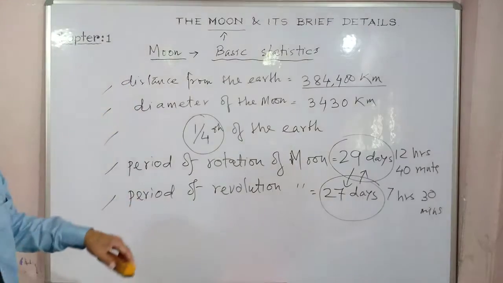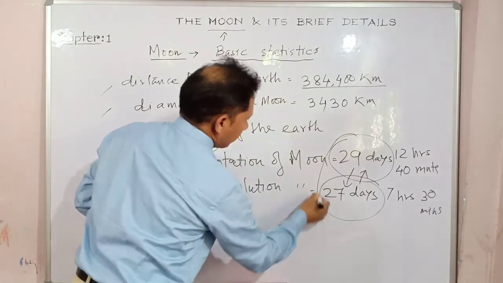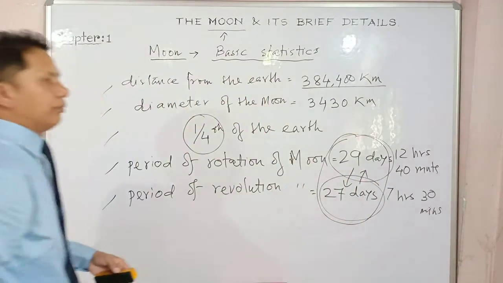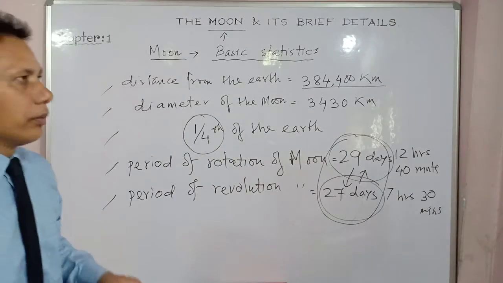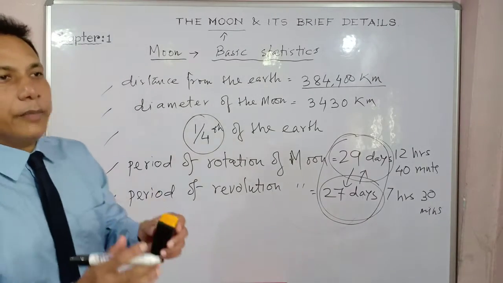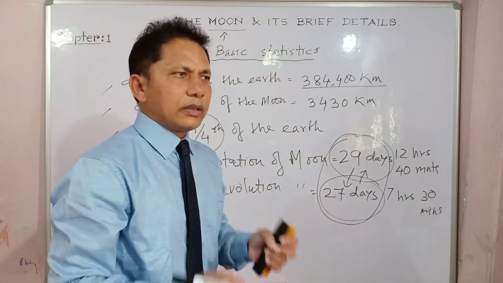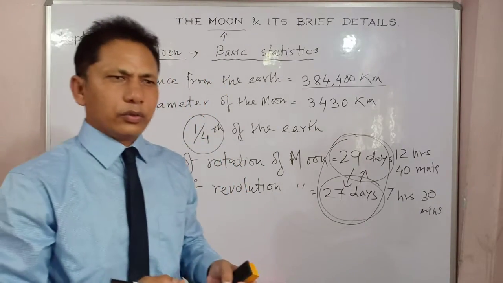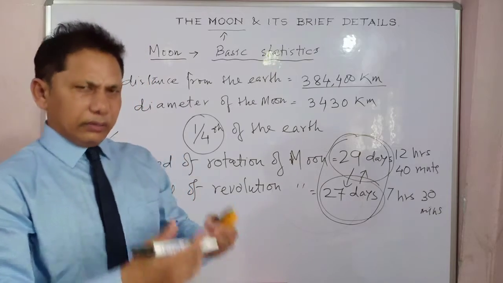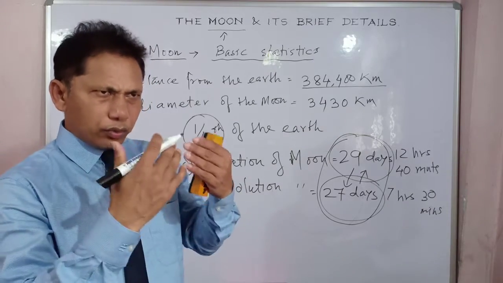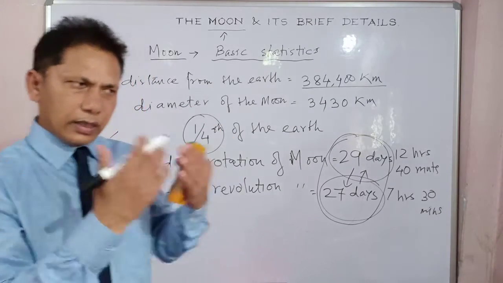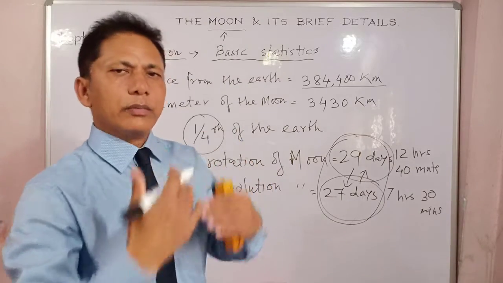Now, this particular period of rotation and revolution of the moon, keeping the Earth in the middle, is almost the same. That's why certain things happen to us. We only get to see one side of the moon. The same side of the moon is visible from the Earth.